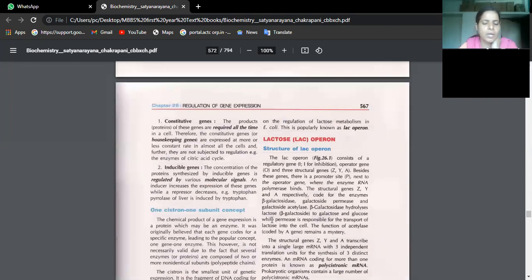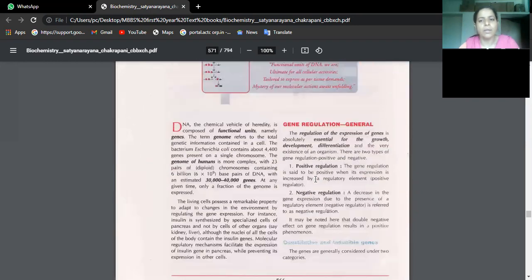Okay. So in order to understand these genes, there is one concept model which is studied, called the Lac Operon model of gene expression. We will try to understand what this is.